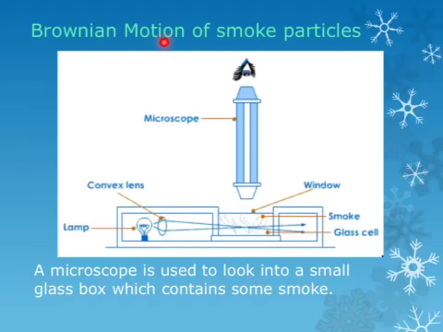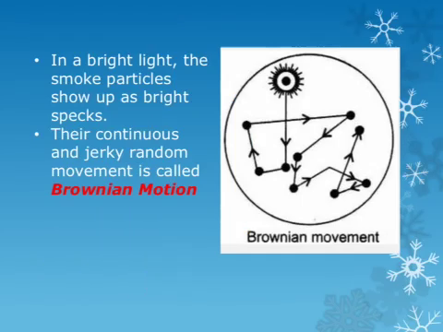Brownian motion of smoke particles. This equipment set up here is for observing the motion of smoke particles when they get pushed around by the energetic air molecules. It says here a microscope, which is that one there, is used to look into a small glass box there which contains some smoke.